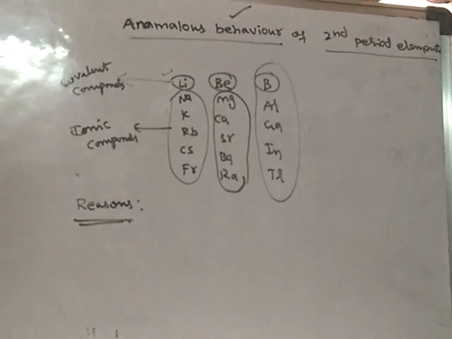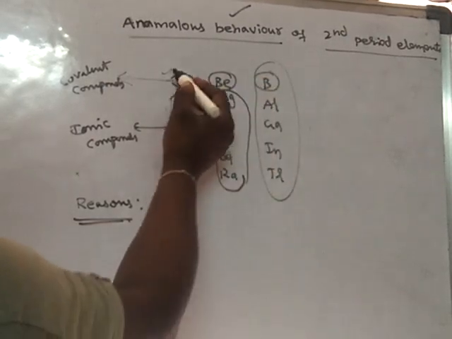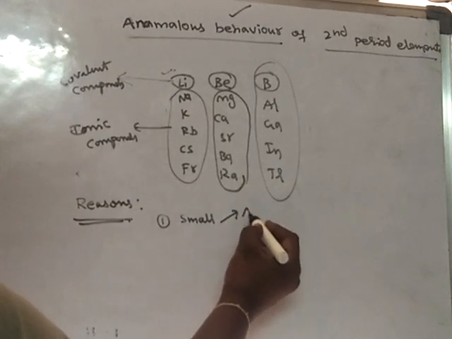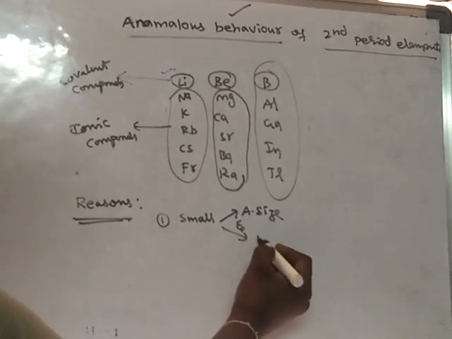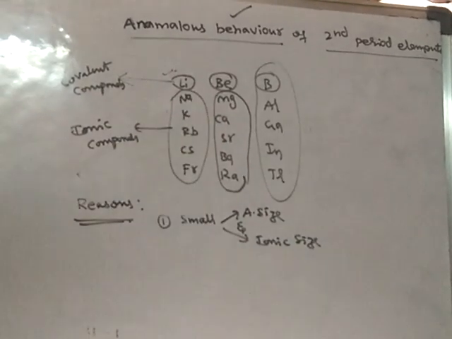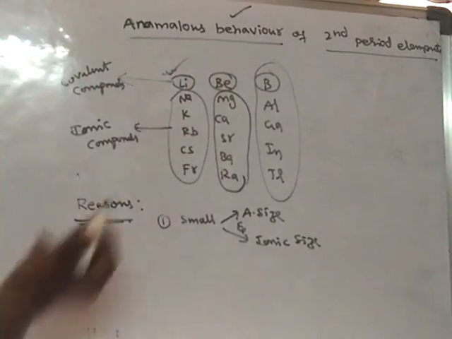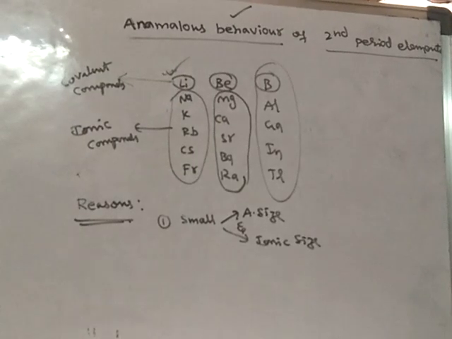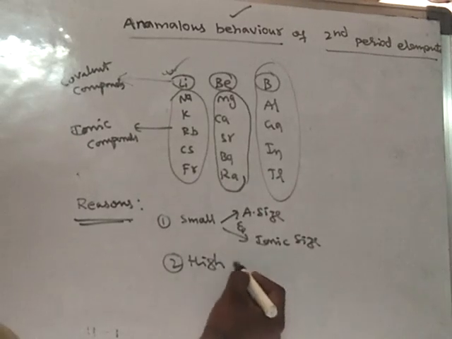First reason is small atomic size. Second period elements have small atomic size and small ionic size. Because of small atomic size and small ionic size, they differ from the other members. They also possess high electronegativity.